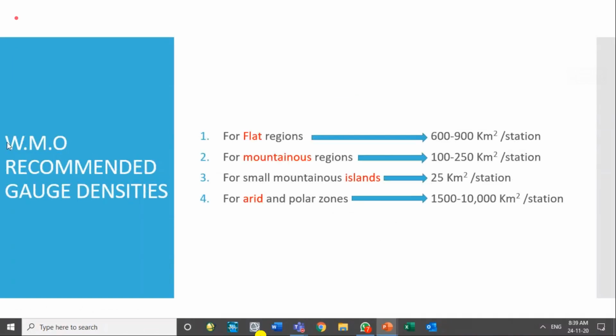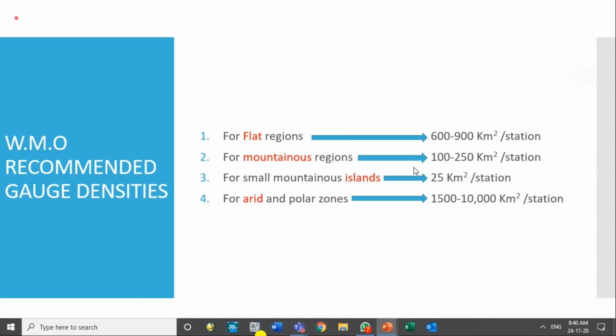So WMO is the organization which is helping the meteorological departments of the nations, and they are coordinating the meteorological observations. They recommend that for flat regions, a gauge density of 600 to 900 square kilometers per station is recommended. And if the region has more undulating topography, like a mountainous region, then it should be less than that. 600 to 900 square kilometers per station should be further reduced to 100 to 250 square kilometers per station.